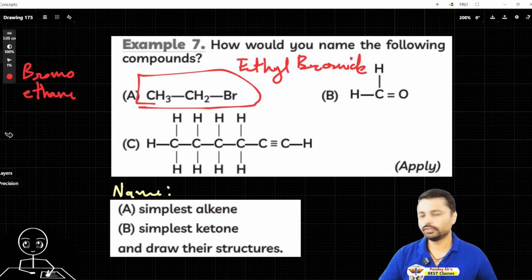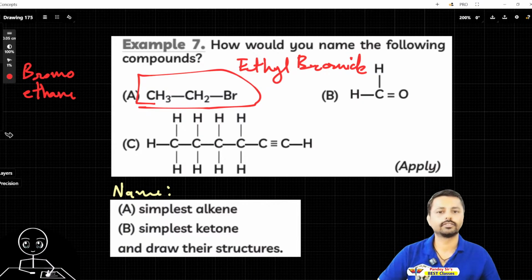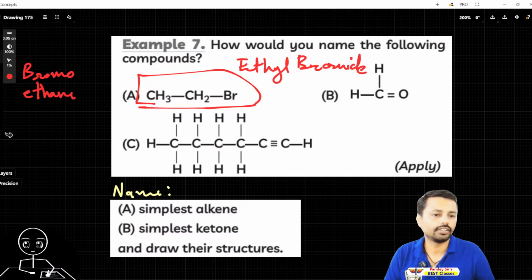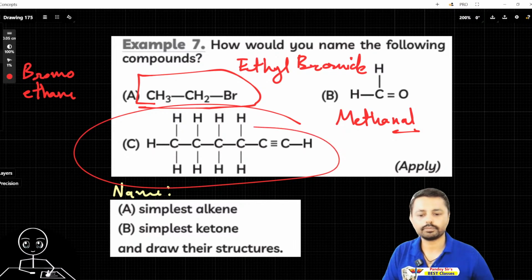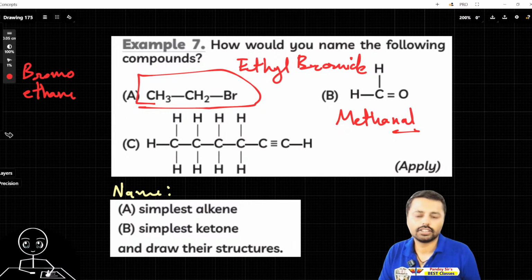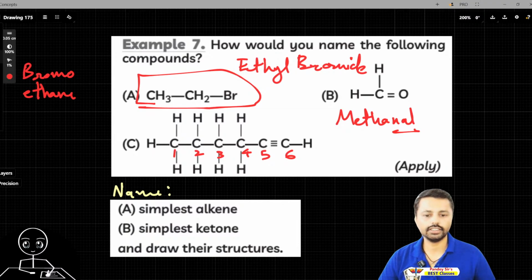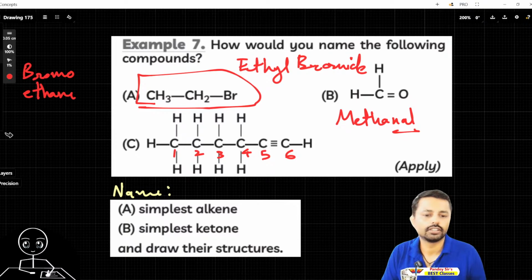Okay, your time is up. You want a few more seconds to do it? Fine. Only a few more seconds. And it's up. This is methanal, because al means aldehyde. And this one, I'm counting 1, 2, 3, 4, 5, 6. So it should be hexane or something like that. Since it has a triple bond, it will be hexyne. So it will be 1-hexyne.